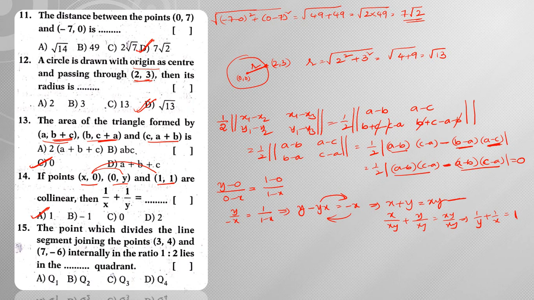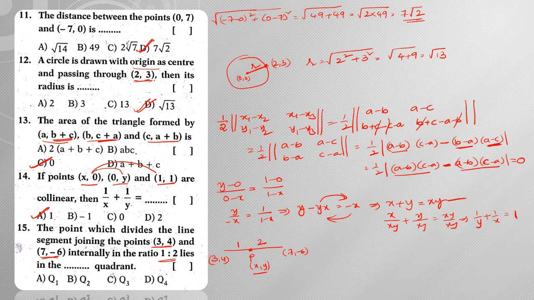Next, the point which divides the line segment joining 3, 4 and 7, minus 6 internally in the ratio 1:2 lies in which quadrant is asked. Right? So whenever you are having 2 points, this is 3, 4 and this is 7, minus 6, and there is a point P which is dividing this in the ratio 1:2 internally. Now suppose I consider this point as x, y. Now it is asking you to find this point x, y.